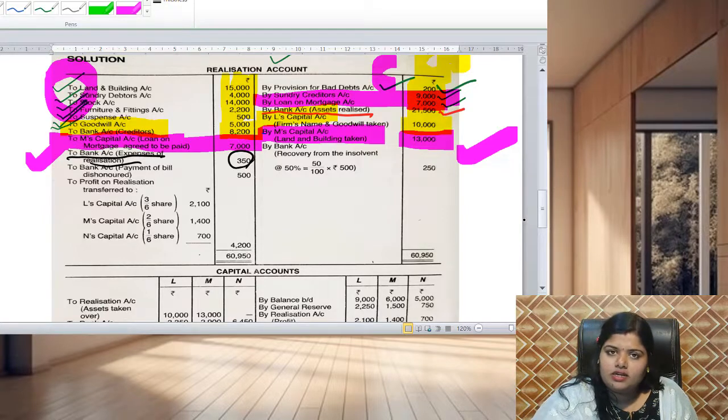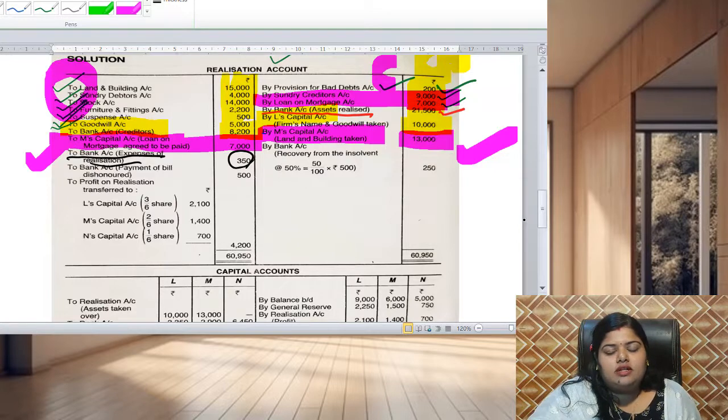Liabilities are of three types: fixed liability or long term liability, current liability and contingent liability. An example of contingent liability is a case pending in the court or a bill discounted dishonored, right? So these are contingent, they are actually not liabilities.